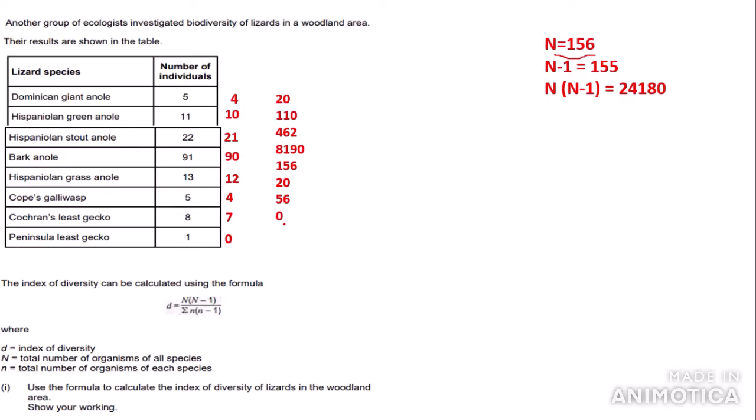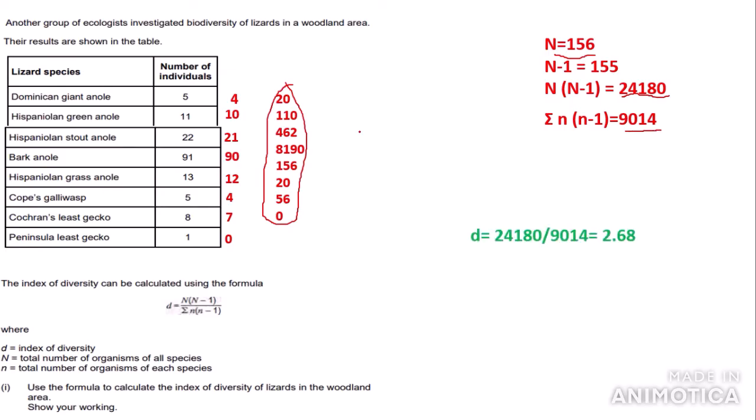So the next thing that we need to do is add up all these values here. And if we do that, we would get 9,014. So the final thing that we need to do is to plug these 2 values into our formula. So we need to do 24,180 divided by 9,014. And if we do that, we will get a value for the index of diversity as 2.68, which is our value rounded to 3 significant figures.